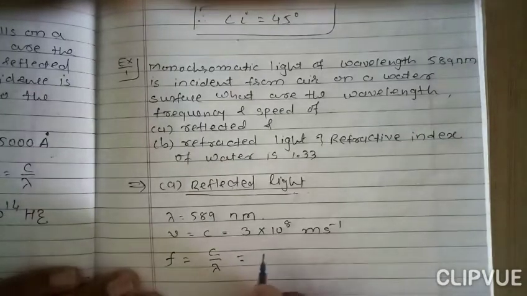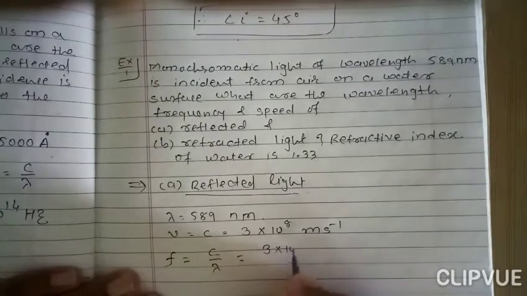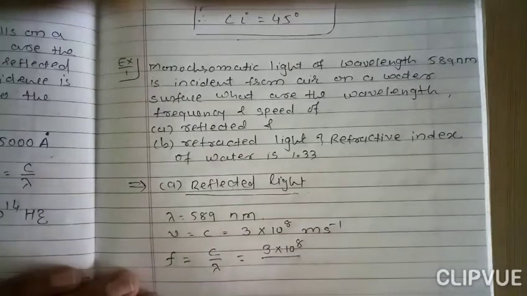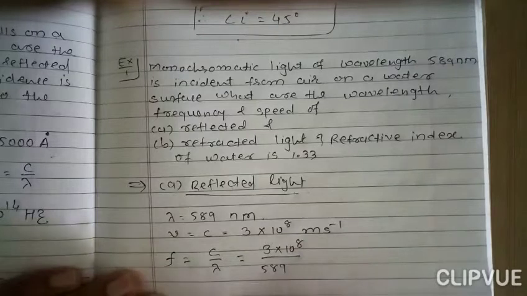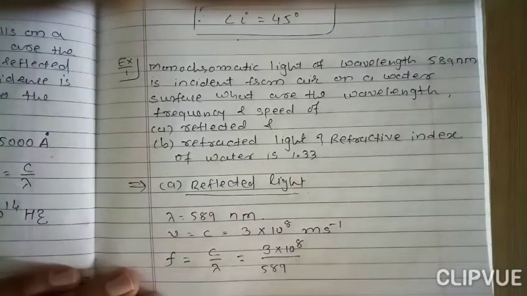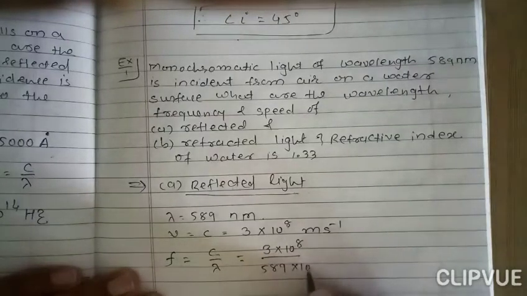We know the value of c: 3 into 10 raised to 8, and the value of lambda is 589 nanometer. So we have to convert nanometer into meter. We know that 1 nanometer is equal to 10 raised to minus 9 meter. So 589 into 10 raised to minus 9, right?